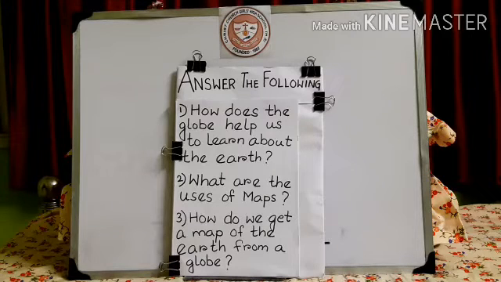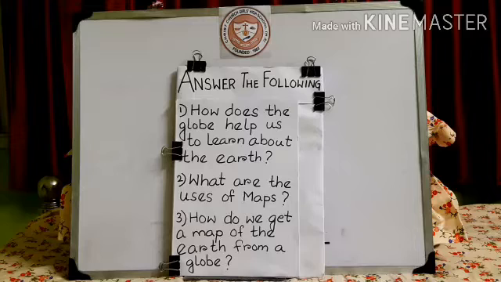First you have to write, a globe is a map in the shape of a ball. Isn't it? The question is, how do we get a map of the earth from a globe? So what is a globe? A globe is a map in the shape of a ball. Now, if a globe is hollow, no?